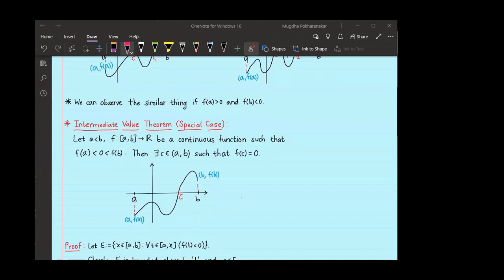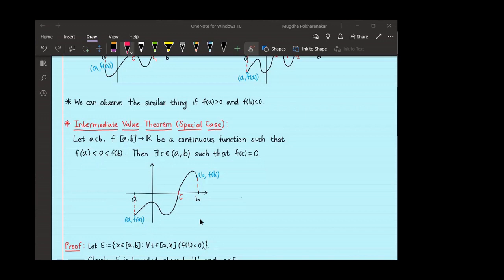Now, can you give me one element of E? a belongs to E, right? Because first of all, a is in closed interval [a, b]. And if you take any point in closed interval [a, a], which is a itself, then f of a is less than 0. That we know by hypothesis itself. So a belongs to E.